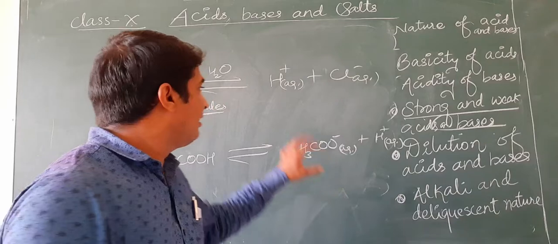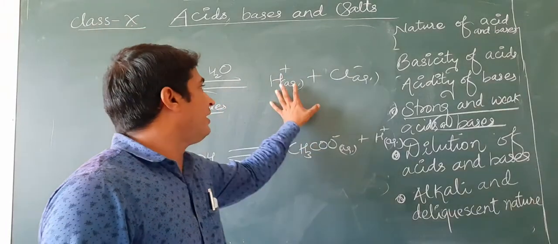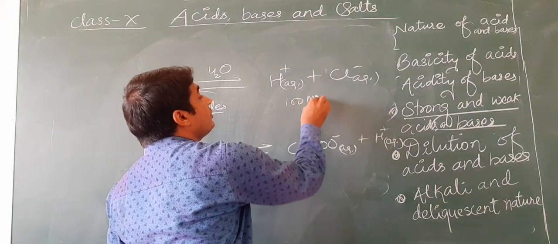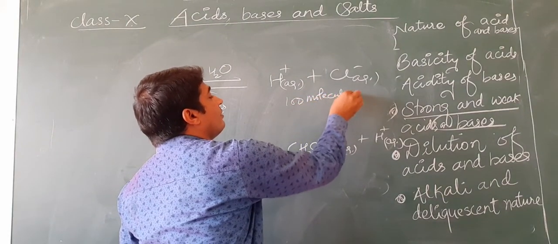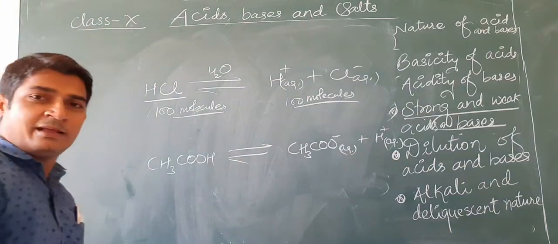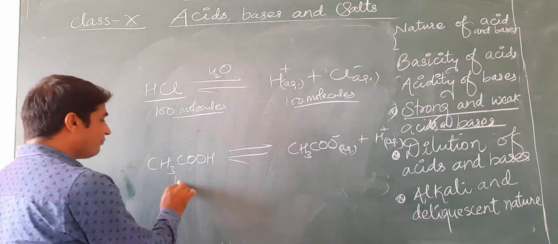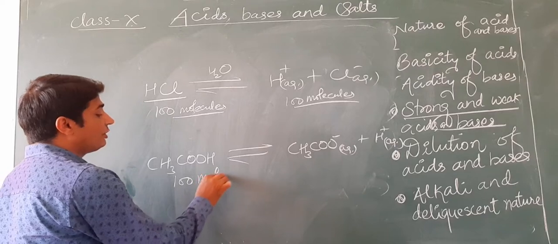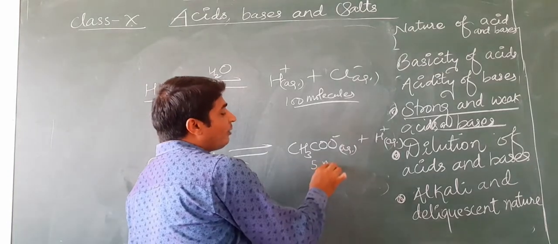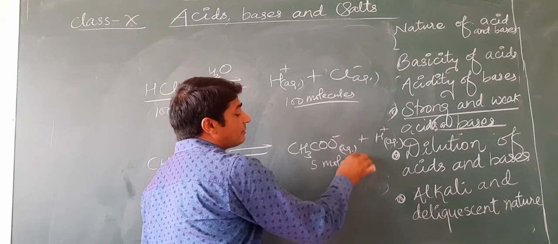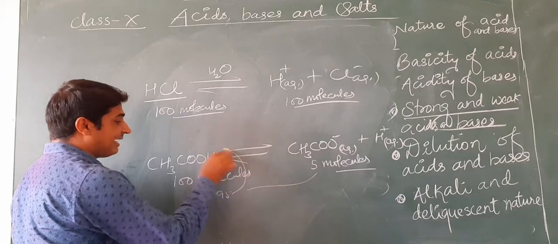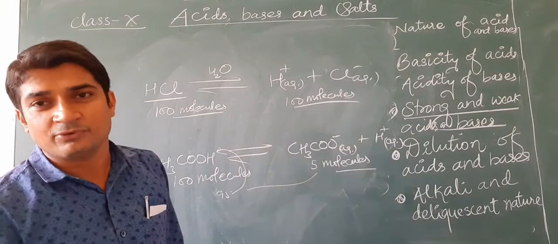We find all 100 molecules divided into H plus and Cl minus ions. All 100 molecules are found in ionized form. But in acetic acid, if we take 100 molecules, then only 5 molecules dissociate. The remaining 95 remain in unionized form.